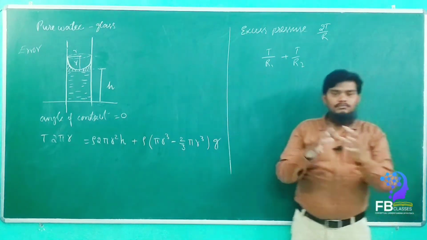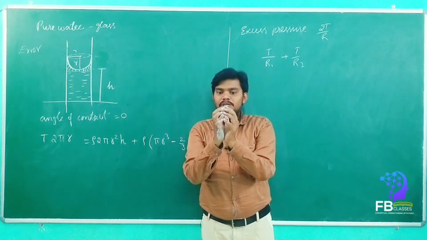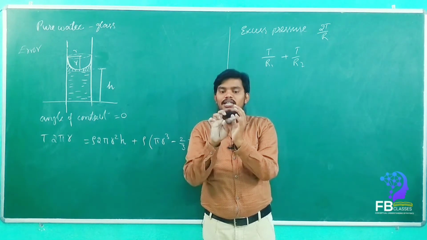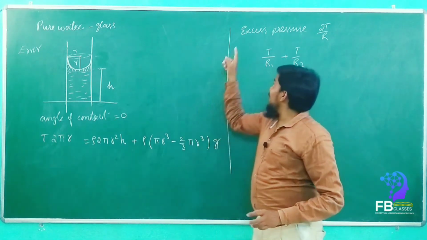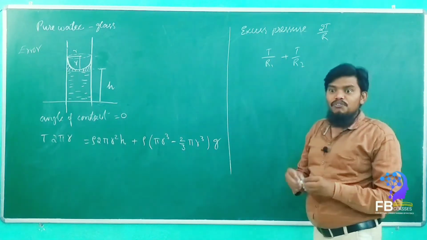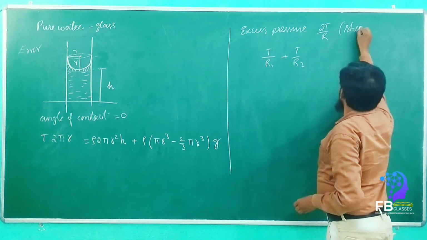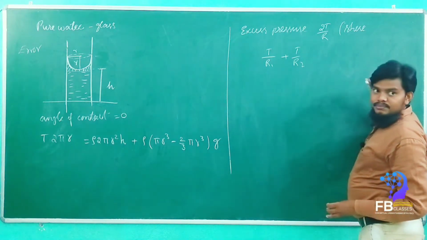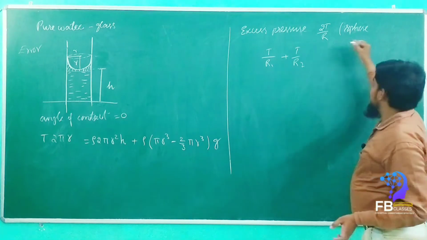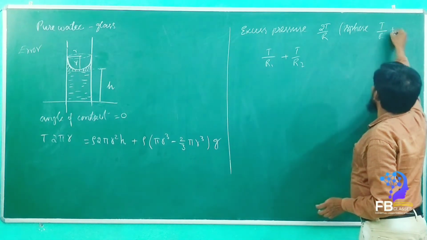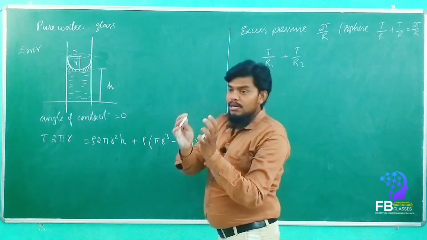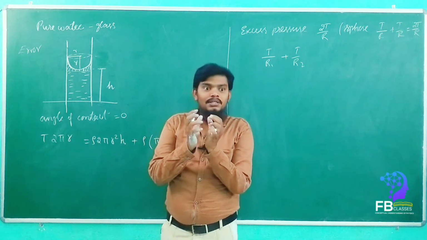See here, this is the sphere. If I want to find the tension here, we have to take one curvature this way and another curvature this way. So T by R plus T by R. Both curvatures are equal for the sphere, right? For the sphere, both the radii are equal. That's why we are taking T by R plus T by R, so both together equal 2T by R. That's why we are taking 2T by R for the air bubble and water drop.